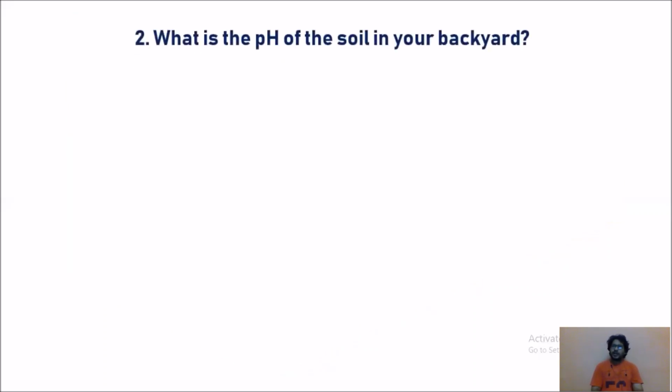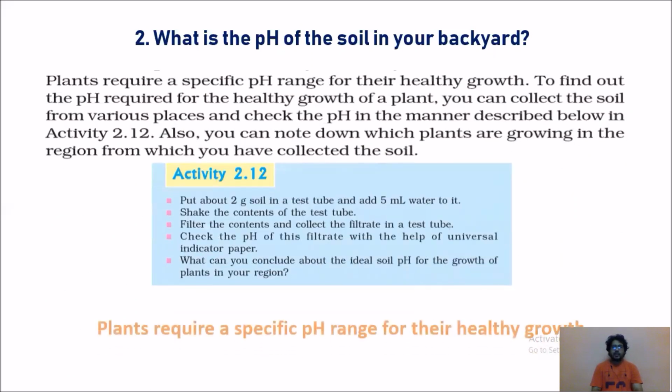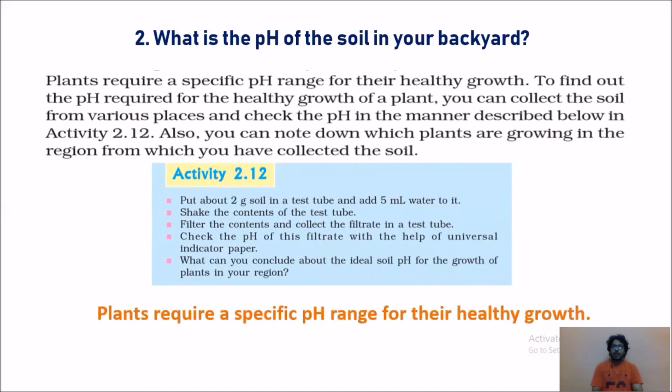Next, what is the pH of the soil in your backyard? This is the clipping from your textbook. After reading this clipping, we conclude that plants require a specific pH range for their healthy growth. Plants grow on soil, and that soil should have a specific pH range. It should be neither acidic nor basic.